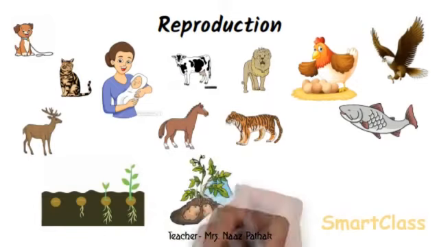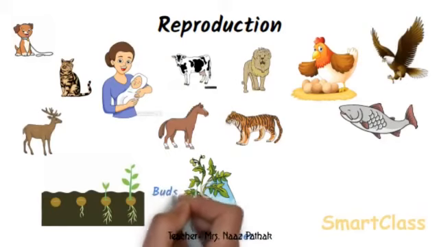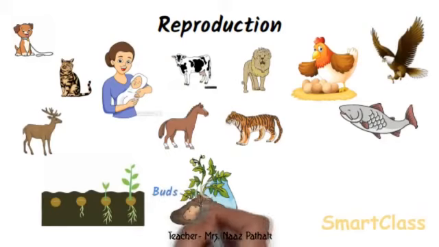Some plants reproduce through tubers. Tubers are thickened underground stems of a plant which are swollen with stored food in them. A potato is a stem tuber. Potato has many buds on it. When a potato tuber is planted in soil, the buds of the potato start growing and produce a new plant.